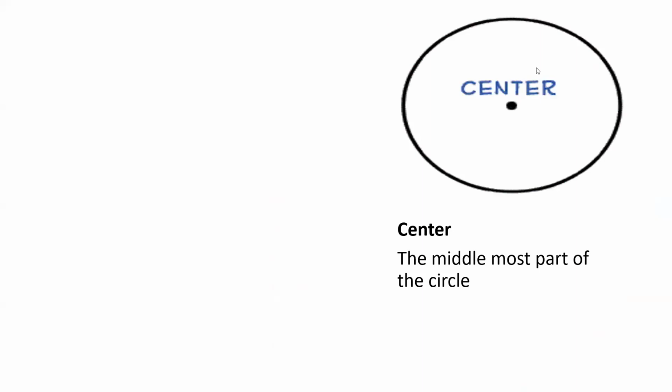We have the center, which is the middlemost part. Example nga natin is center, this point in the center. Please take note that the center is named after a point using a single letter.